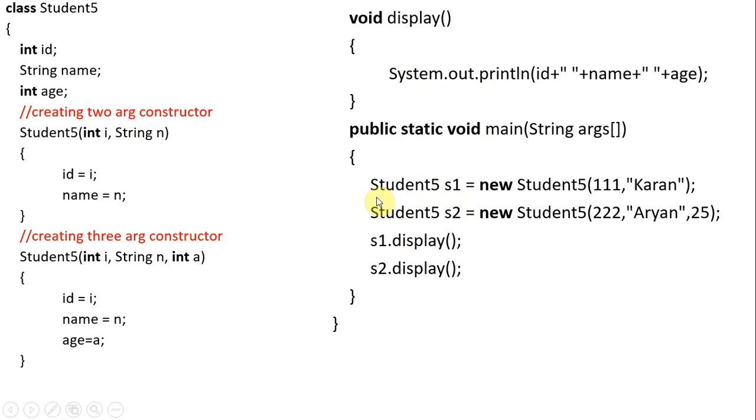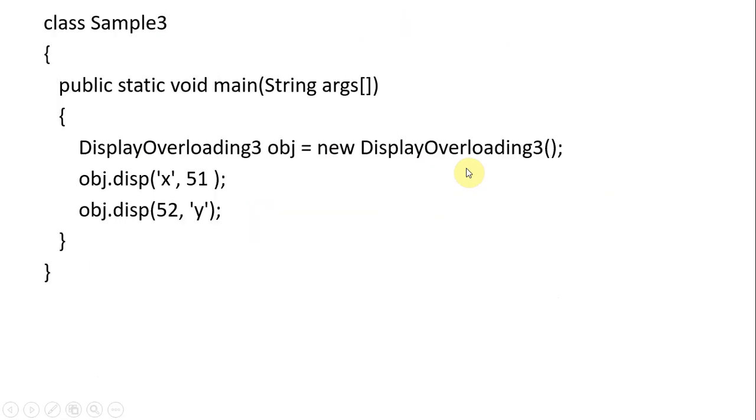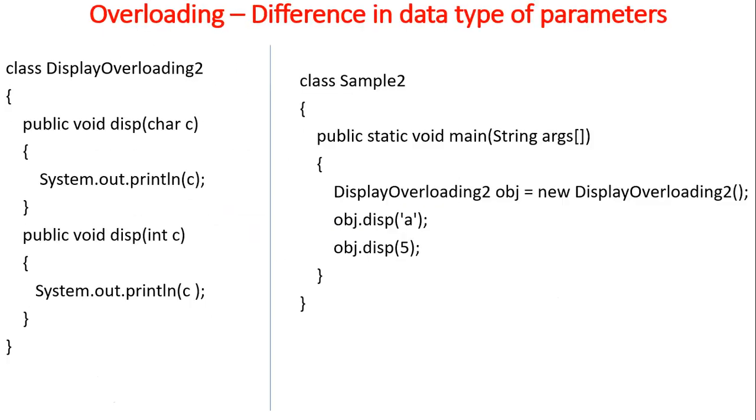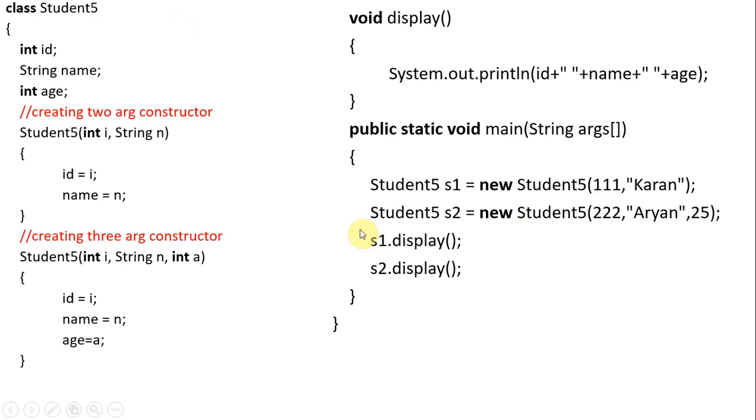When it comes to creating an object or calling a constructor, here we can directly pass the values. That is the difference between a method and a constructor. For a method you pass the values by calling the method with the object. But when it comes to the constructor, not like that. While creating an object itself, you can directly pass the values.